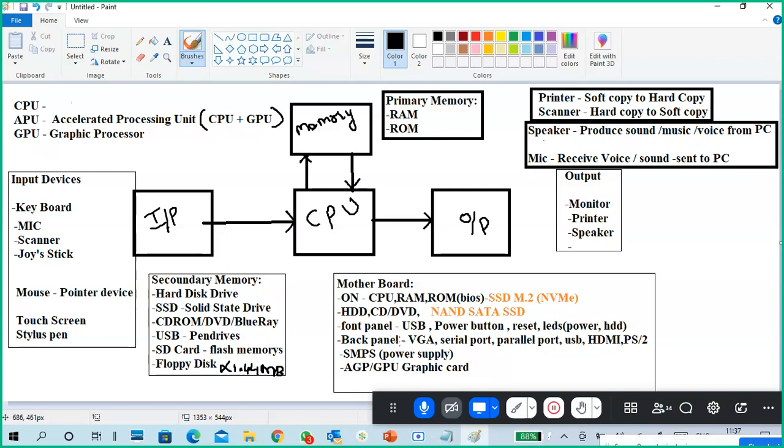So the motherboard is a main component. I will show you each and every component: how CPUs look, how motherboards look, how RAM looks, and I will give details of each part also. So this is just the first part.